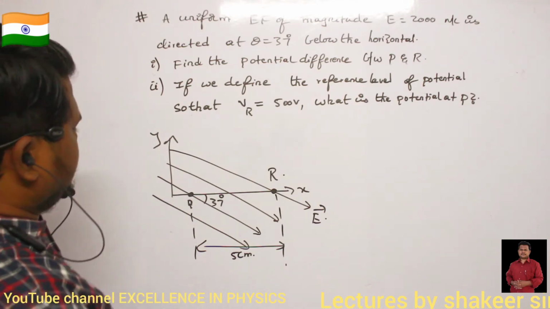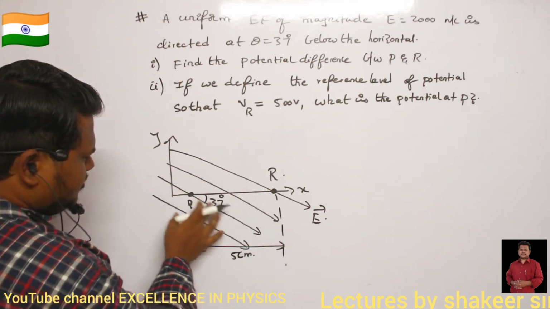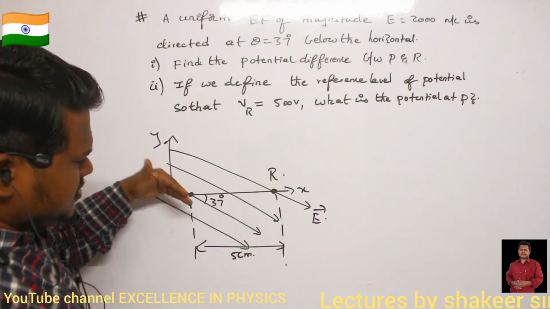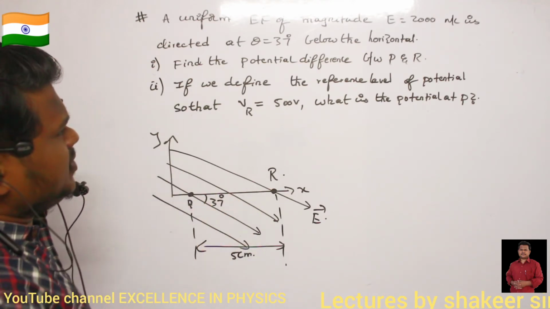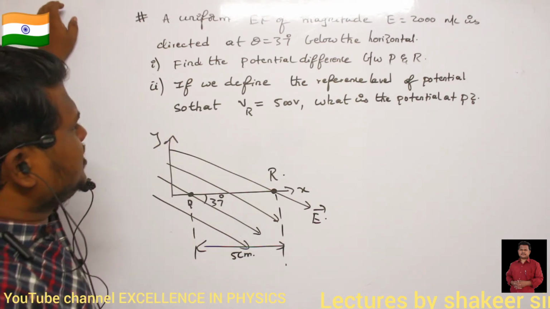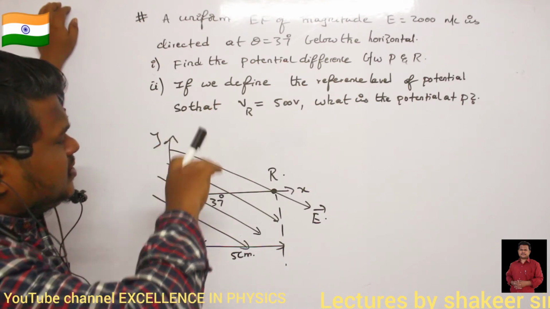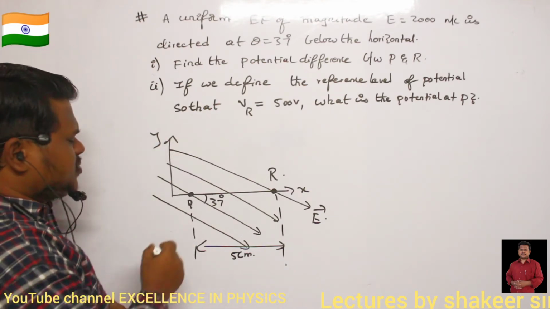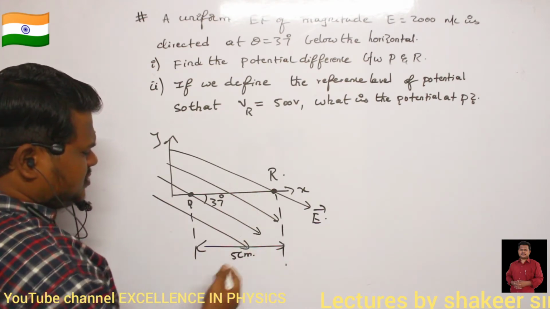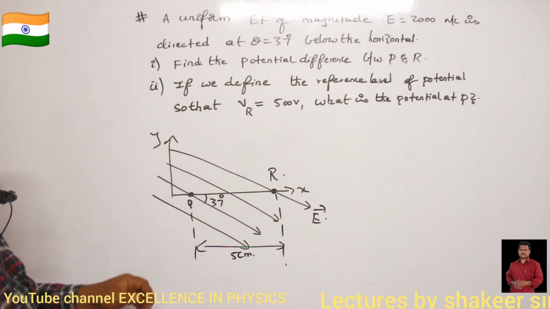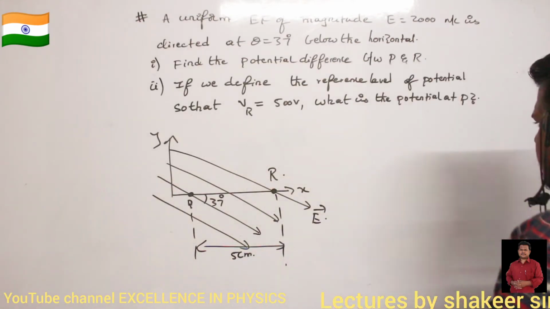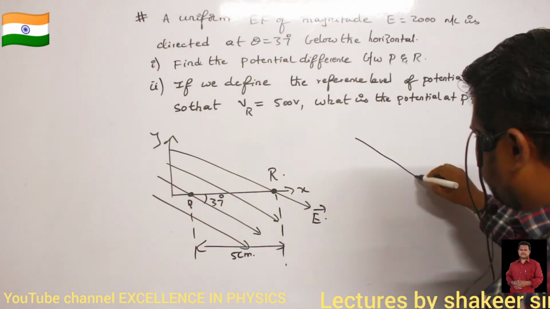Okay. So this is the direction of uniform electric field. It is making an angle of 37 degrees with respect to horizontal, downwards 37 degrees. The magnitude of electric field is given as 2000 newtons per coulomb. Find the potential difference between P and R. This is point P, this is point R. The distance between them is 5 centimeters. Then the second question we will discuss later. First of all, let us do the first question. So the electric field is in this direction.